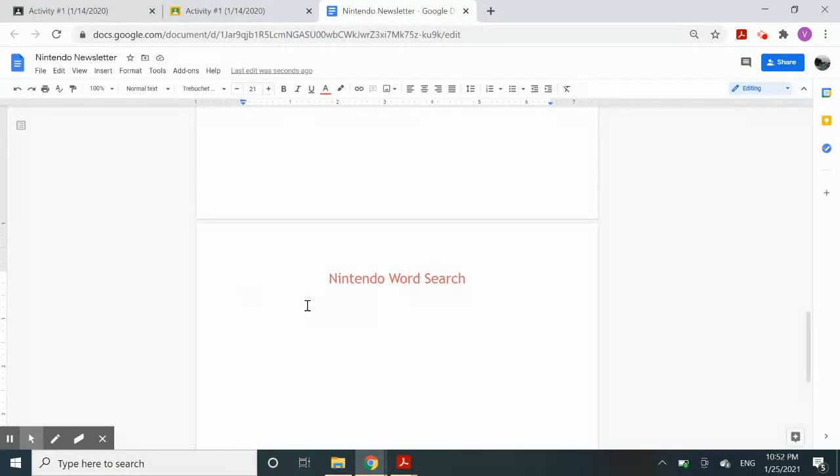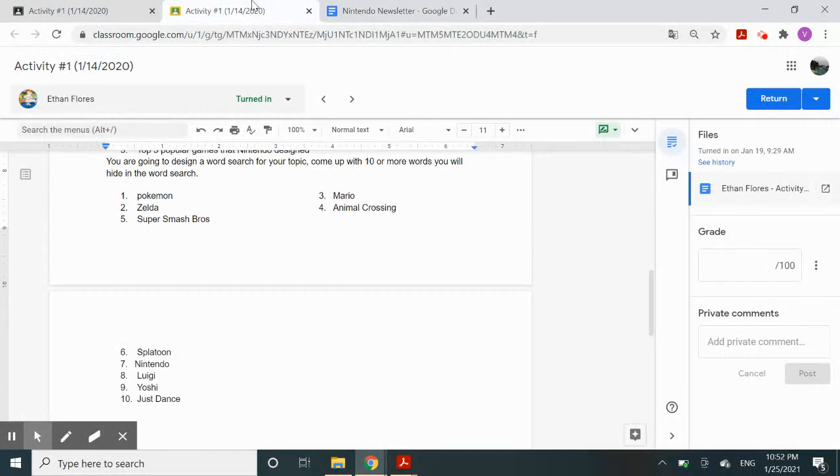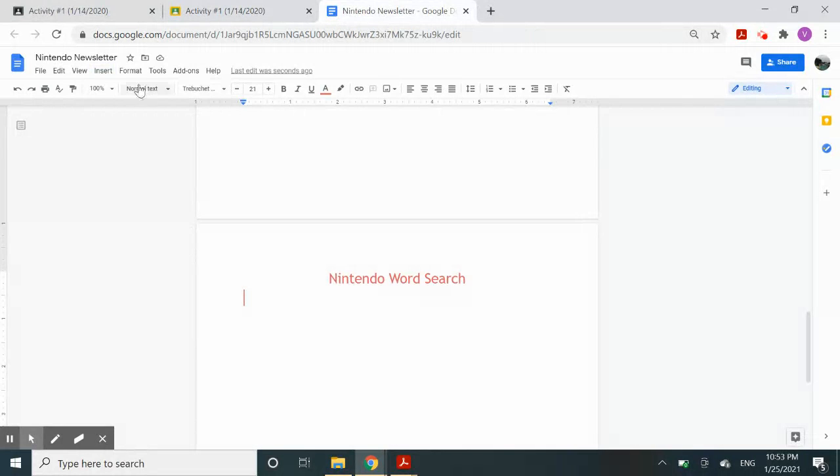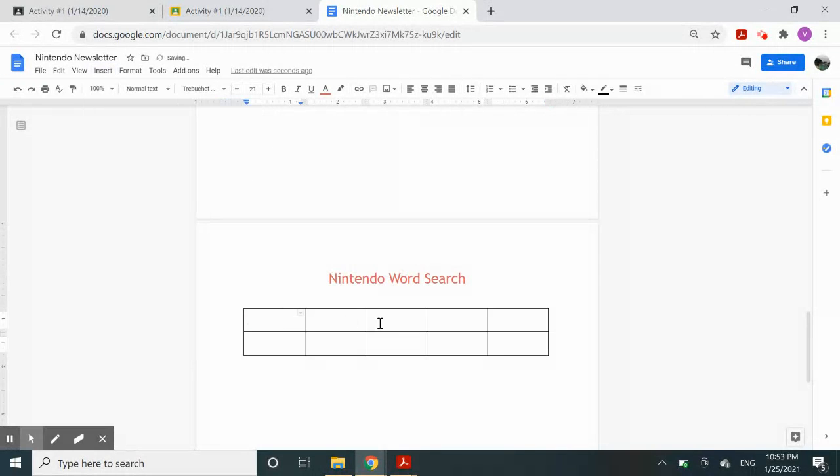So what I'm going to do is make sure that whoever's doing the word search knows which words they're looking for. So I'm going to go to Insert. Once you are in Insert, you're going to click on Table, okay? And for the table, you're going to write down words inside of that table. Ethan wrote 10 words, so I'm going to go ahead and make a table of 5 by 2. So 5 horizontal, 1, 2, 3, 4, 5, and 2 vertical. So the table should look like this.